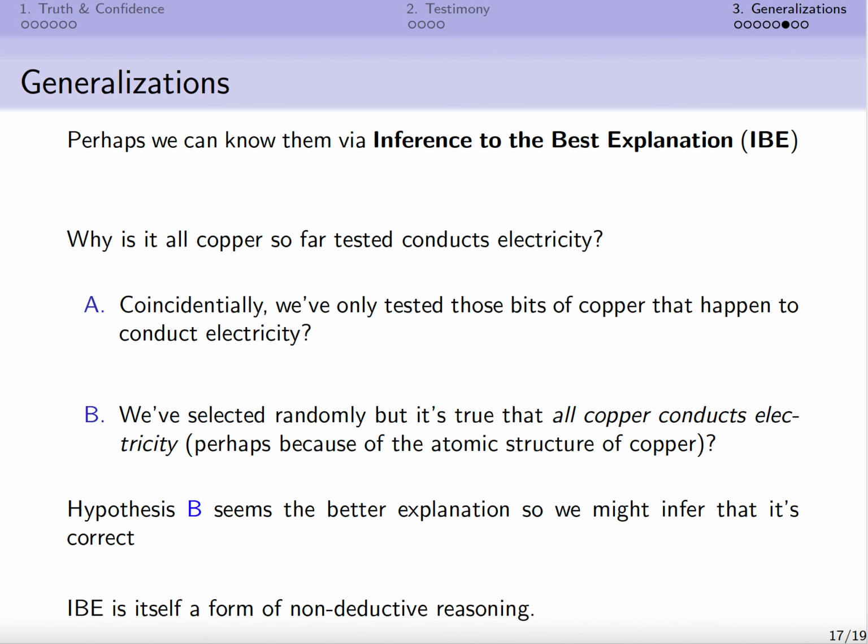But maybe it makes it more probable or something like that. This is a debate in the philosophy of science, so it's somewhat controversial. But it seems like one avenue we might go down if we're interested in vindicating our knowledge of universal generalizations that aren't definitional truths.